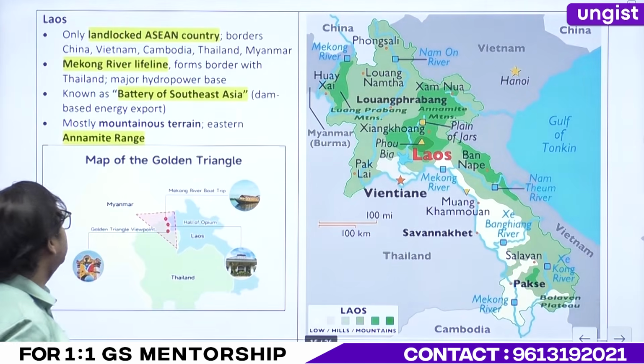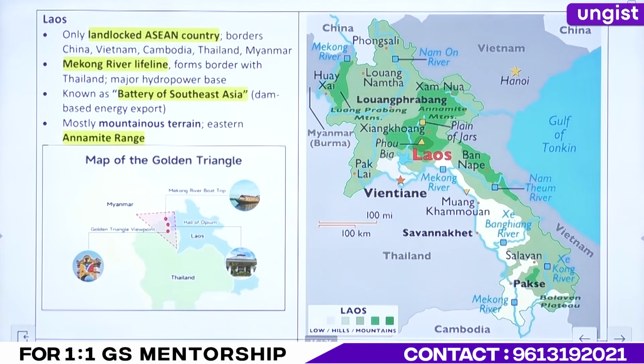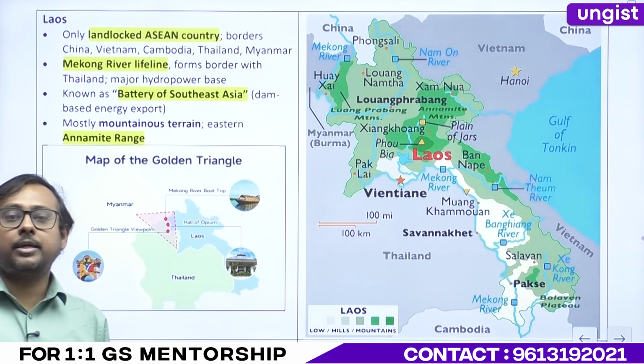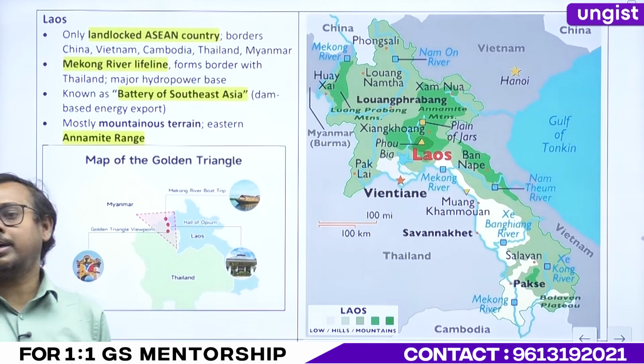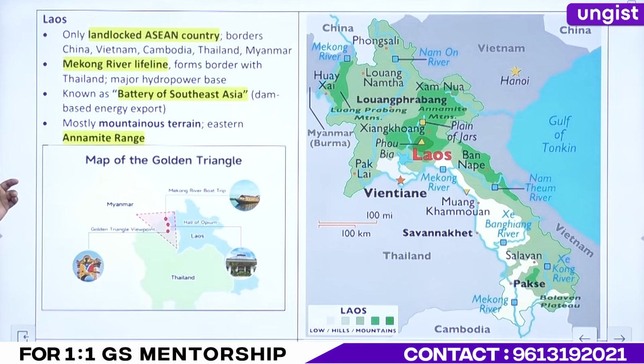Now coming to Laos. Laos is called the battery of Southeast Asia. Again, a term is there. They might ask a question. They might not ask a question on battery of Southeast Asia, but they might ask a question on this particular country having huge hydropower capacity. So that is your Laos. And it is the only country which is landlocked in your ASEAN region, right?